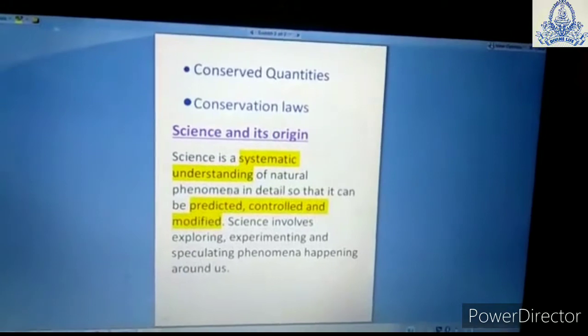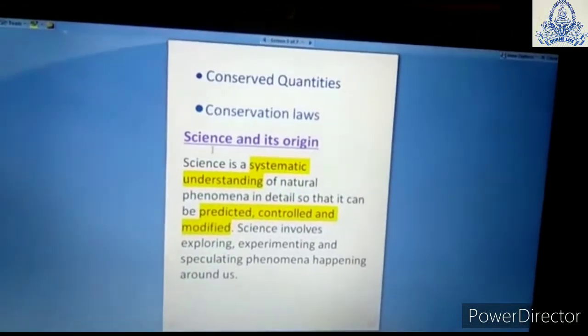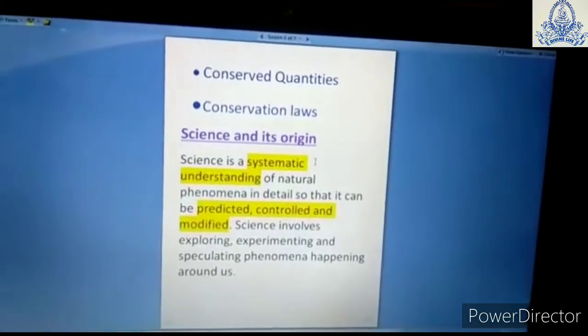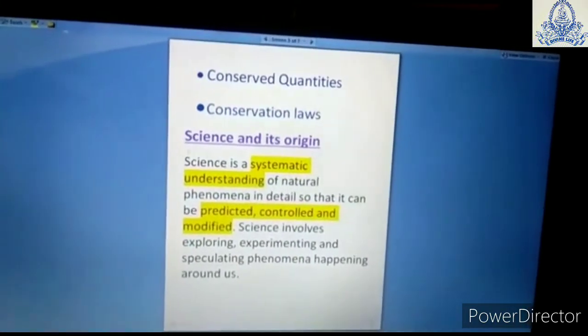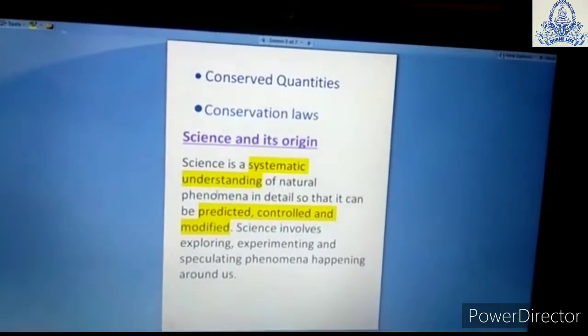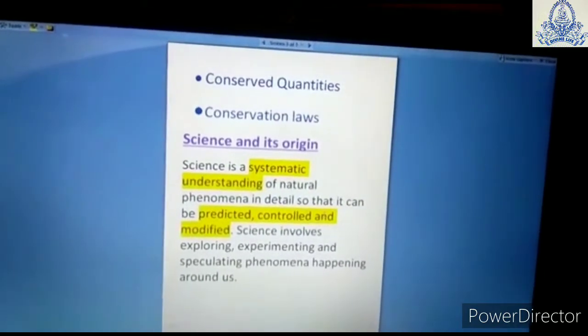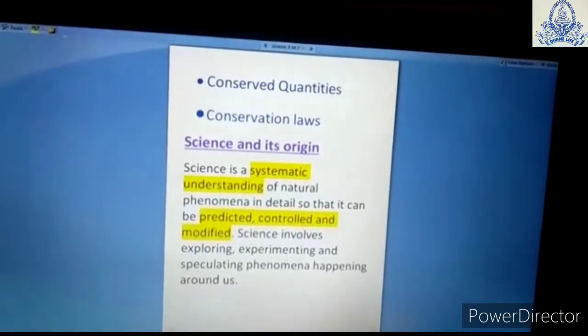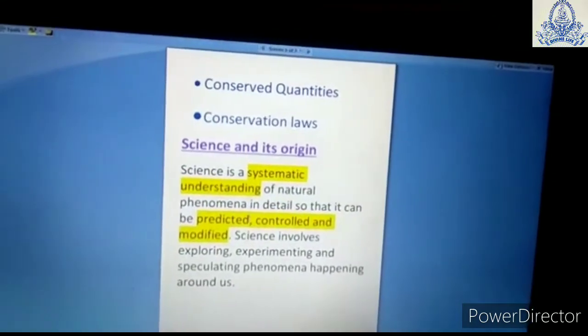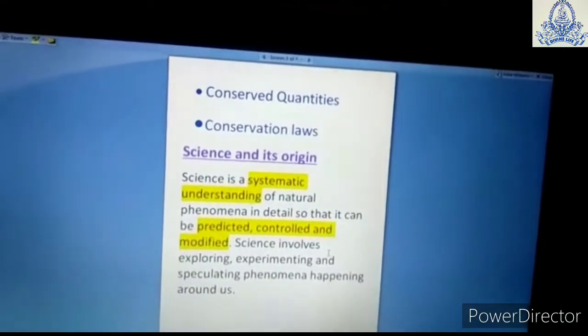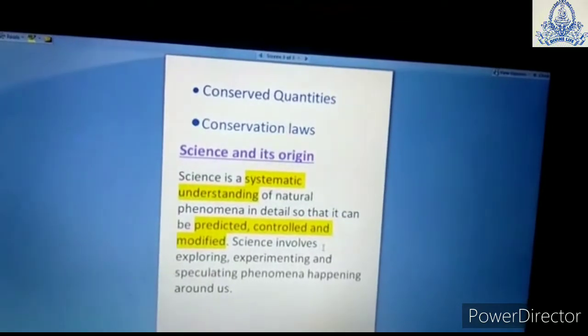So we will start with the very first topic, which is science and its origin. Why are we studying science? So we will get the knowledge about it. What is science? Science is a systematic understanding of natural phenomena. If we want to understand the natural phenomenon, the systematic understanding of it is science. Why are we studying it? So that it can be predicted, controlled and modified. That is why we are studying science.